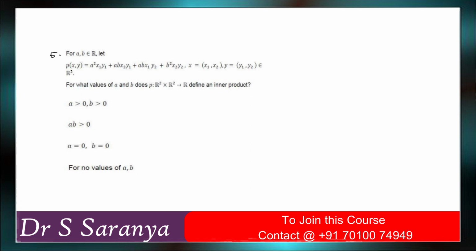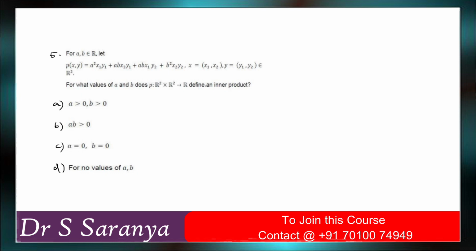So this is the fifth problem. A, B, C, D. What is the question they gave? They gave some quadratic forms. For what values of A and B does P from R2 cross R2 to R define an inner product?